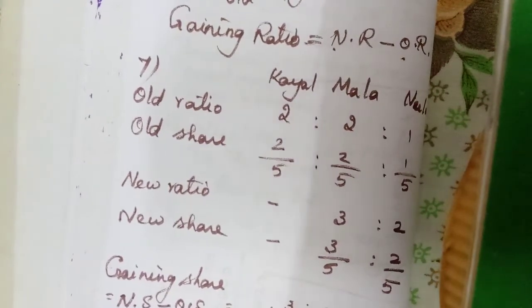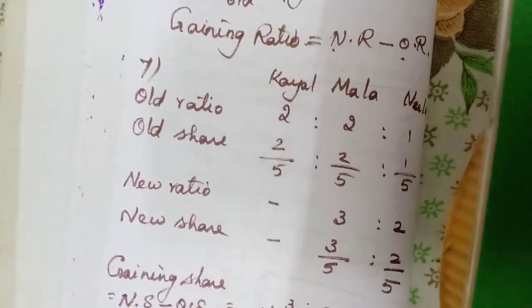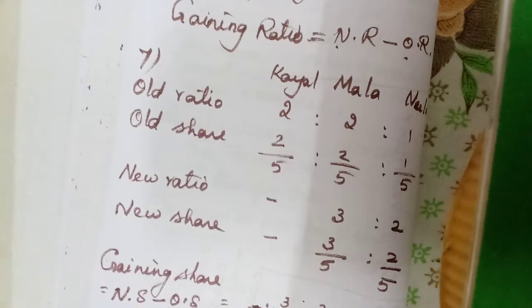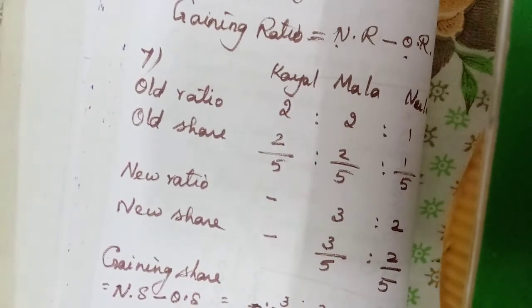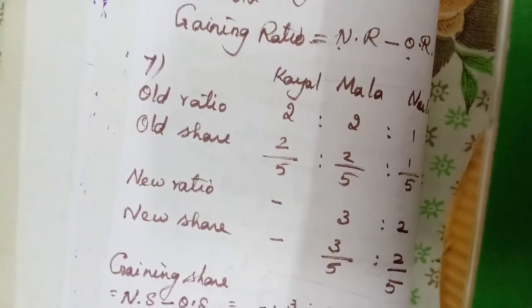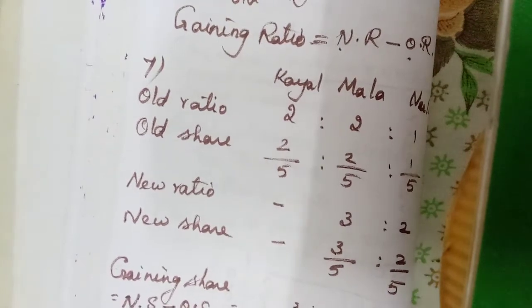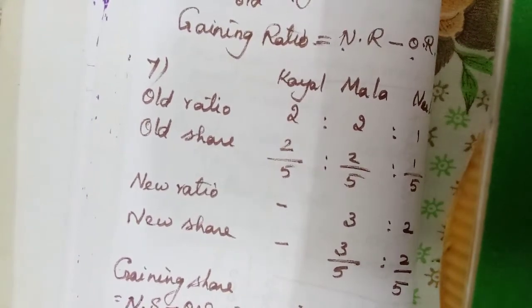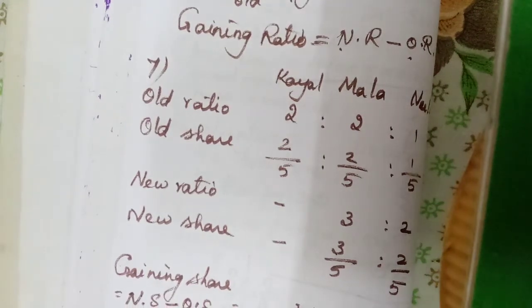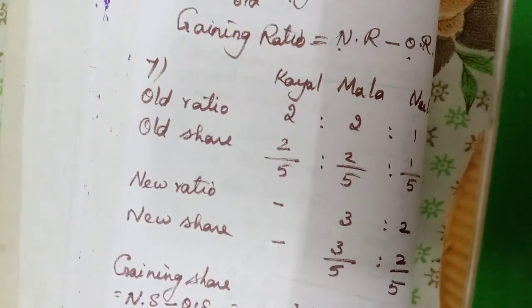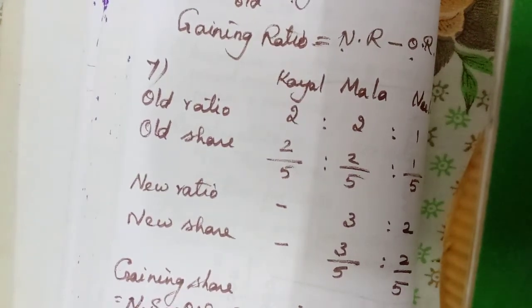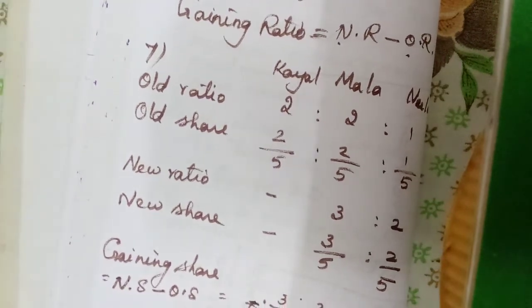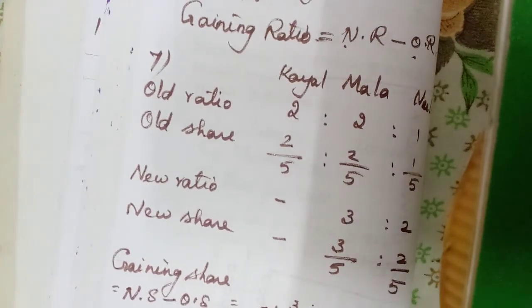Here 5 is the same, so 3 minus 2. LCM no need to calculate. Denominators are same, so the numerator we should write as it is. 3 minus 2, 1. 1/5 is to 1/5. So what is the new gaining ratio? The same method you do. Don't follow the method given in the book. This will be easy for you. 1:1.